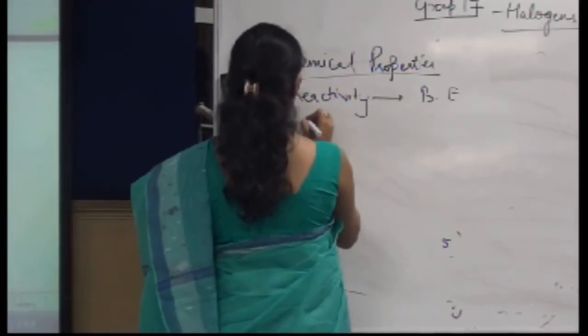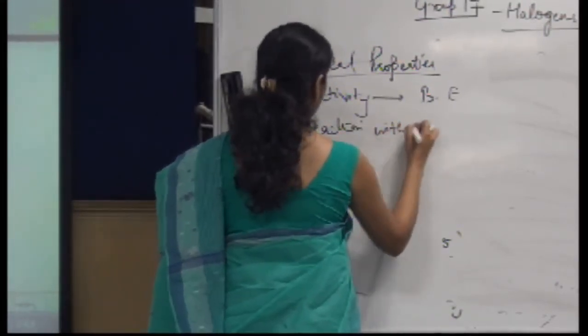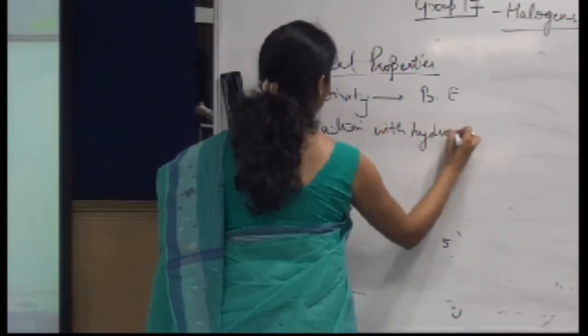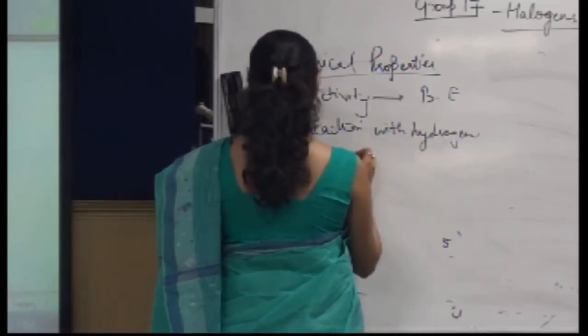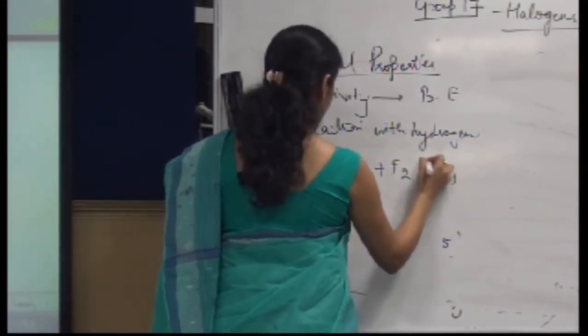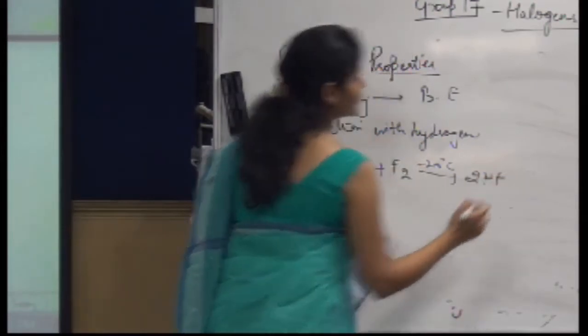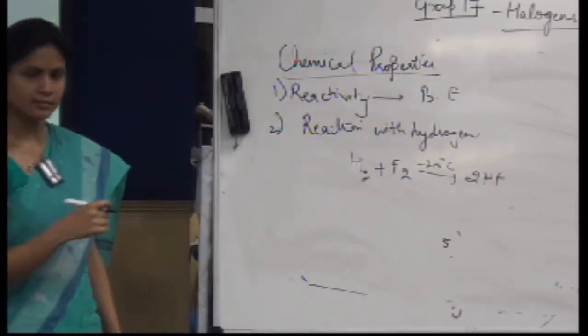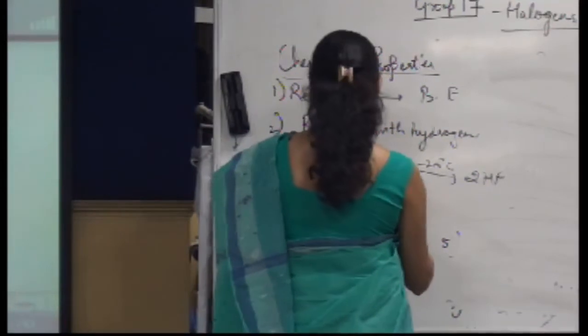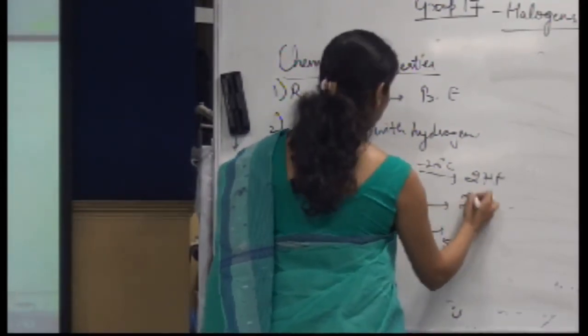Second is reaction with hydrogen. What would be the probable reaction when a halogen will react with hydrogen? Suppose H2 plus F2 will form hydrogen halides, right?